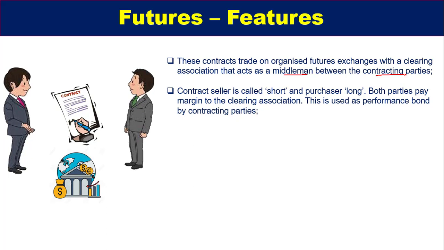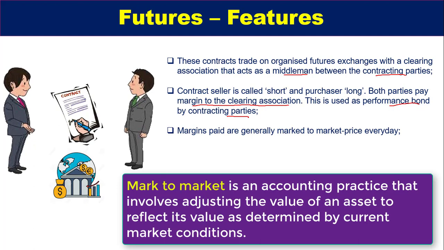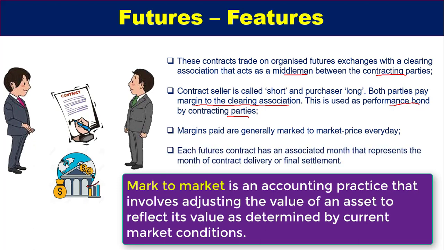This is important because in forwards there is no concept of margin or initial cost involved, but in futures contracts, as you can see, both parties have to pay margin to the clearing association for doing the transaction through exchange traded markets. This is used as a performance bond by the contracting parties. Margin payments are generally marked to market price every day.